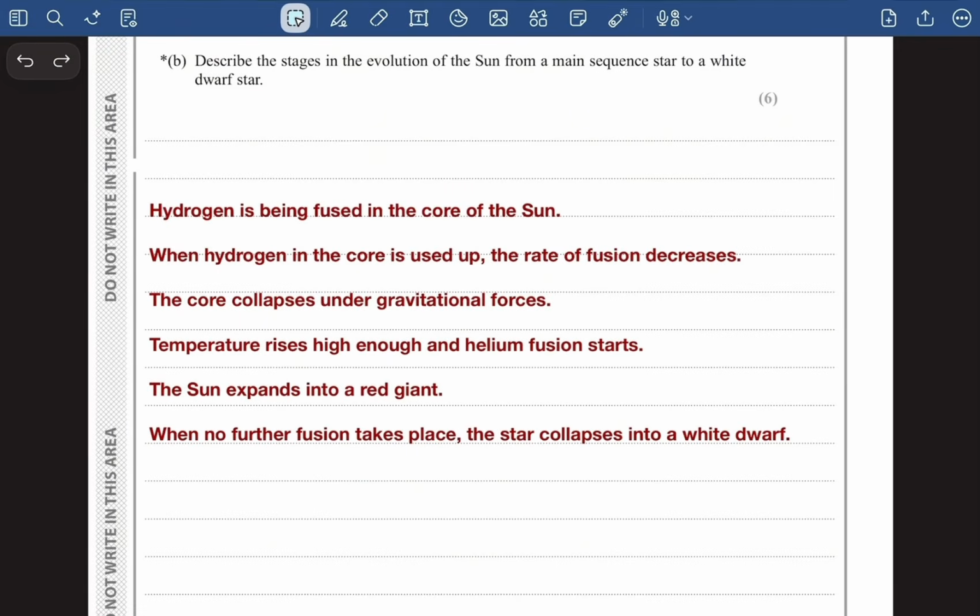And this is how we are going to write it. We are going to write: hydrogen is being fused in the core of the Sun. When hydrogen in the core is used up, the rate of fusion decreases. The core collapses under gravitational force. Temperature rises high enough and the helium fusion starts. The Sun expands into a red giant. When no further fusion takes place, the star collapses into a white dwarf.